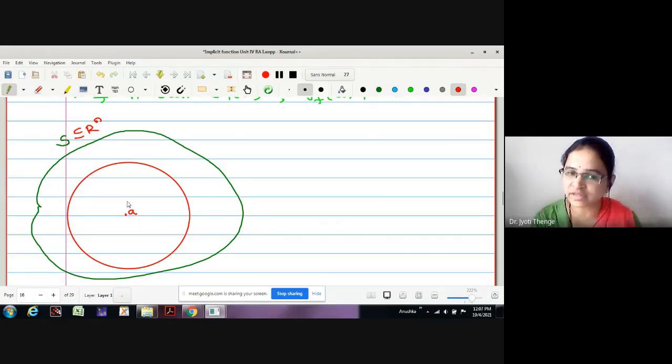Now, knowing Jf is continuous, we have found a neighborhood around A, B1 of A, on which the Jacobian determinant is non-zero. On this red ball, the Jacobian determinant is non-zero.